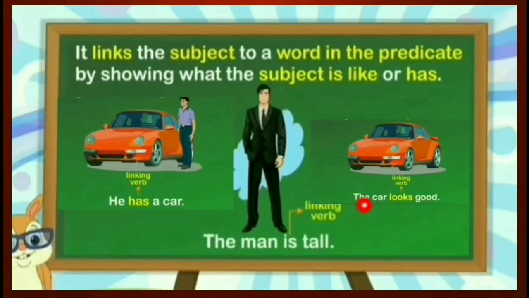See, the car looks good. It links the subject to the adjective, through the verb looks. The car looks good. Is it clear?